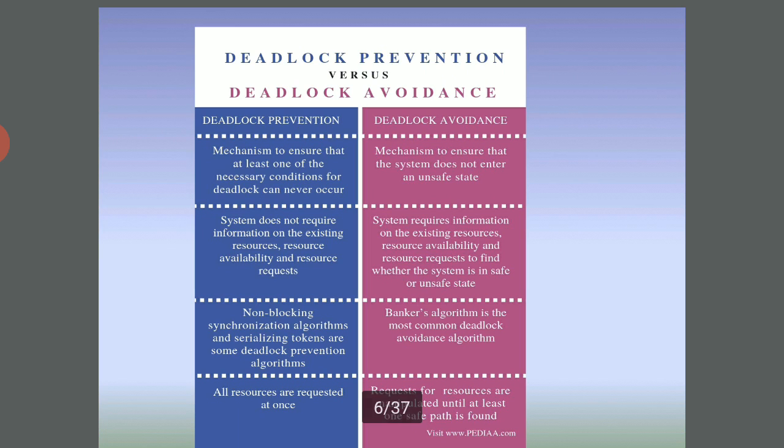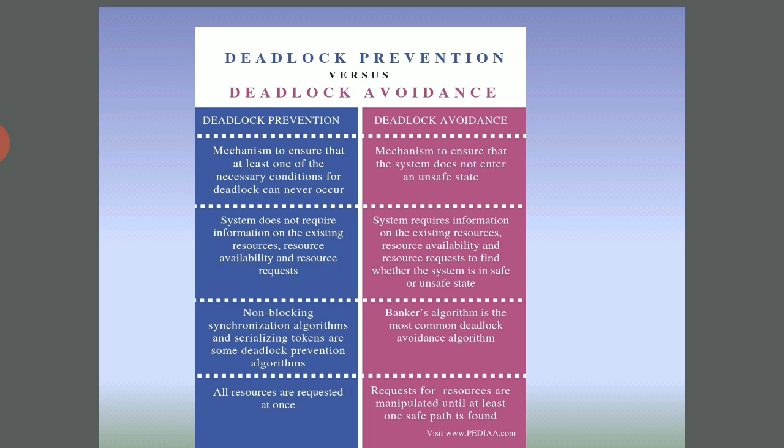So, deadlock prevention and deadlock avoidance. Prevention is a mechanism to ensure that at least one of the necessary conditions for deadlock can never occur, and avoidance is a mechanism to ensure that the system does not enter an unsafe state. In prevention, the system does not require information on the existing resources, resource availability and resource requests.